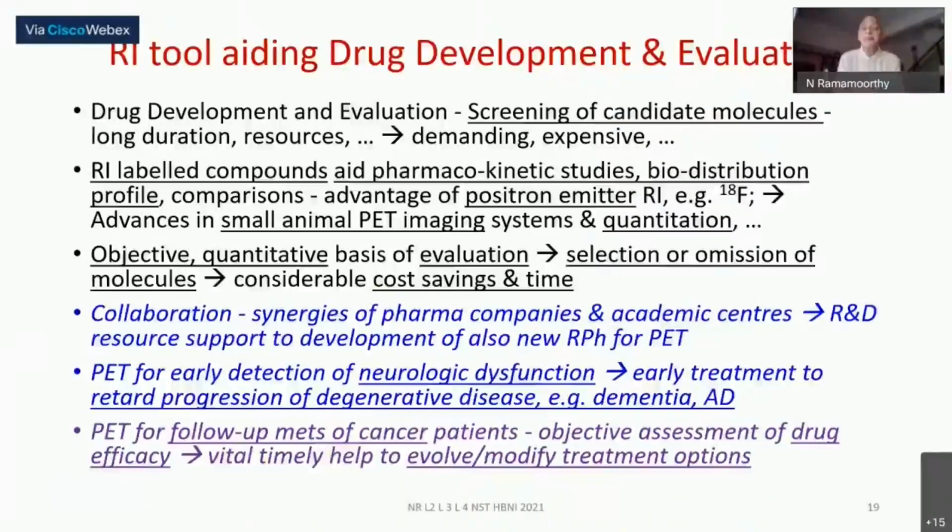The synergy between pharma companies and academic centers is now providing a large amount of R&D resource support, because you are now able to show the pharmacokinetics using suitably positron isotope labeled compounds and the imaging systems. There are two types of situations beyond the conventional pharma. One is all the support to conventional pharma development, which is their role. It is not anything to do with your own radiopharmaceutical or nuclear medicine, but these serve as a tool towards the conventional pharma development.